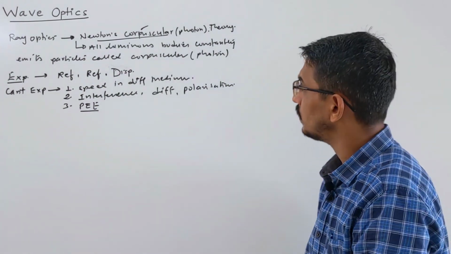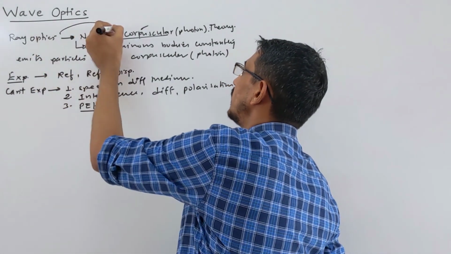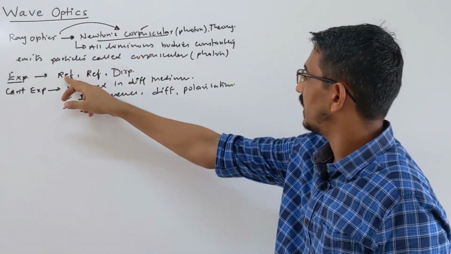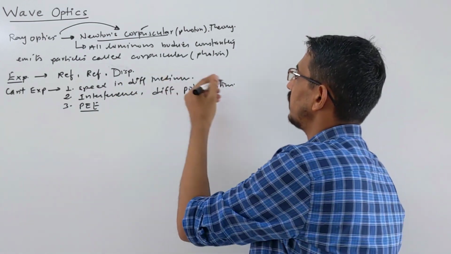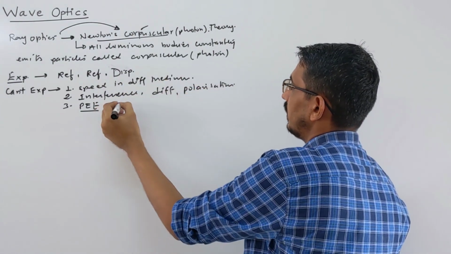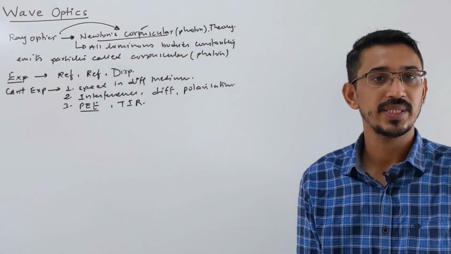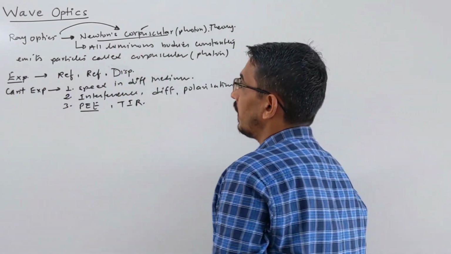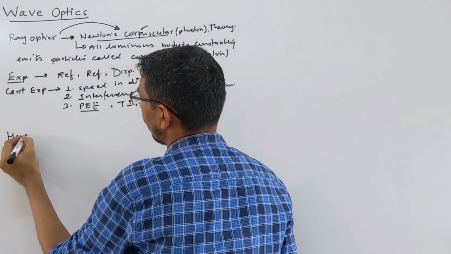So ray optics works generally on this theory. It can explain the major phenomena that we have learned there. Also it cannot explain TIR, total internal reflection, which we have learned in that chapter. That also cannot be explained by Newton's theory. Then in wave optics we learn mainly Huygens theory.